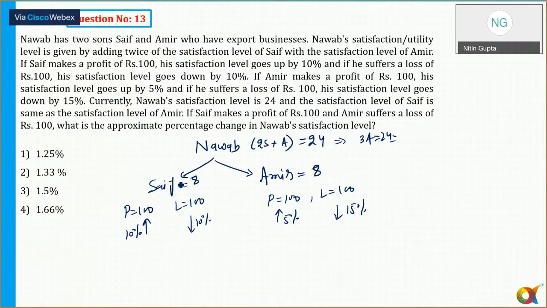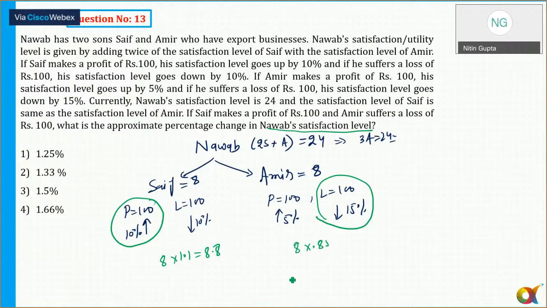If Saf makes a profit of 100, and Amir suffers a loss of 100, what is the approximate percentage change in Nawab's satisfaction level? So on a profit of 100, there is a 10% increase. So I can say 8 into 1.1. This is the new satisfaction level for Saf. And for Amir, it is going down by 15%, so 8 into 0.85. So that means it will become 6.8.